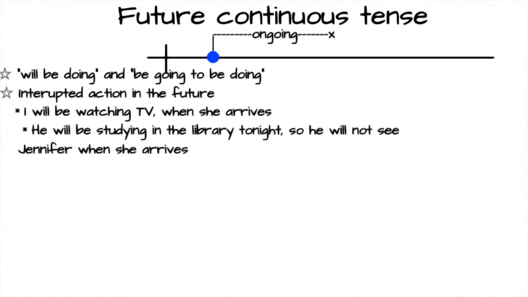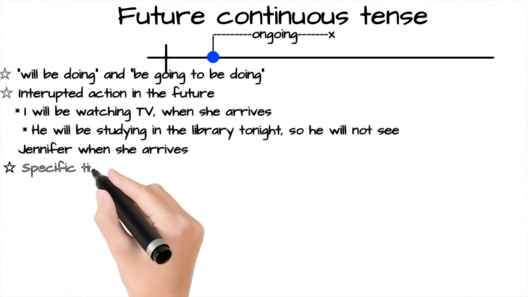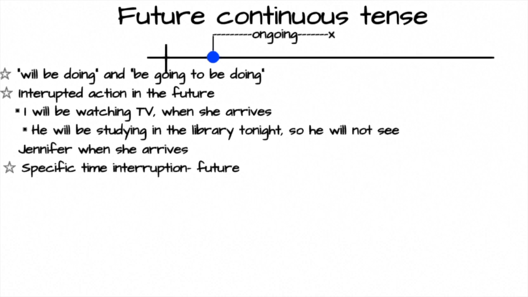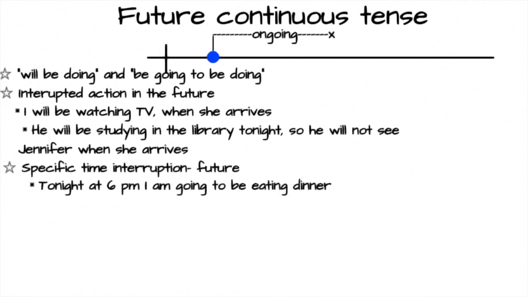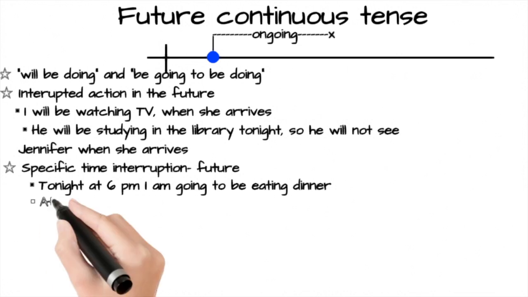It is also used when a longer action is interrupted by a shorter action in the future with a specific time. For example, tonight at 6 p.m. I am going to be eating dinner. So in this example, I will start my dinner at 5:30 p.m. and it would take me an hour, and at 6 p.m. I will still be eating dinner.